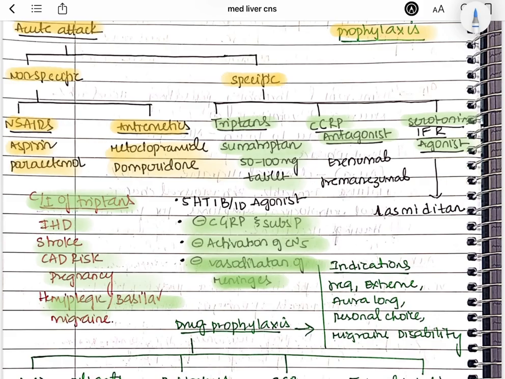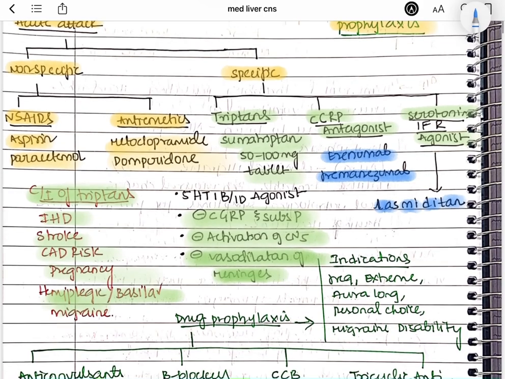Now coming to the CGRP antagonist. We have seen that CGRP will cause inflammation and vasodilatation. To antagonize the effect of CGRP, we are going to give them erenumab and fremanezumab, right? Remember erenumab, which is a CGRP antagonist. Last is the serotonin agonist. In the serotonin theory, we have seen that people with migraine will be having low levels of serotonin. So to boost that up, we are going to give a serotonin agonist like lasmiditan, right? So this is about the specific treatment.